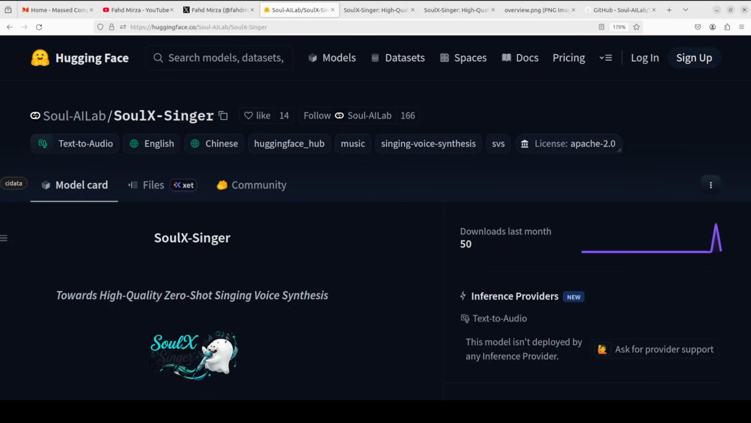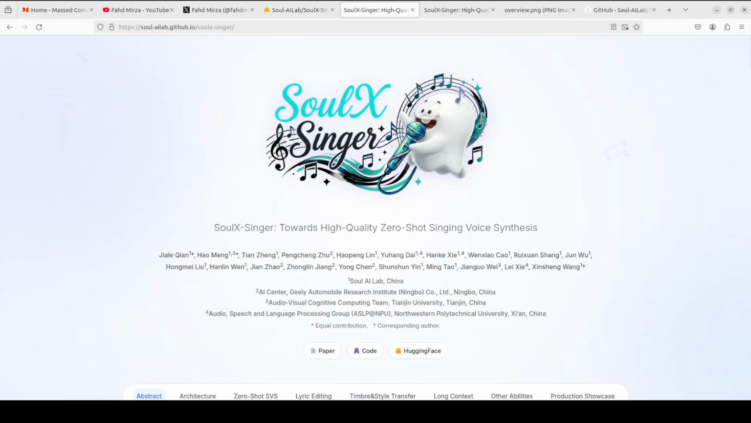Anyone can now sing any song in any voice, even if they have never heard the melody before. SoulX-Singer is an open source AI model that clones someone's voice and makes it sing whatever you want. In this video, we are going to install it locally and we are going to generate a few songs to see